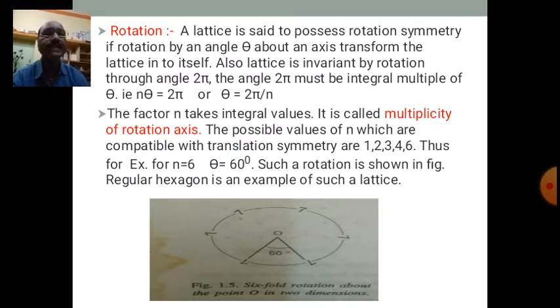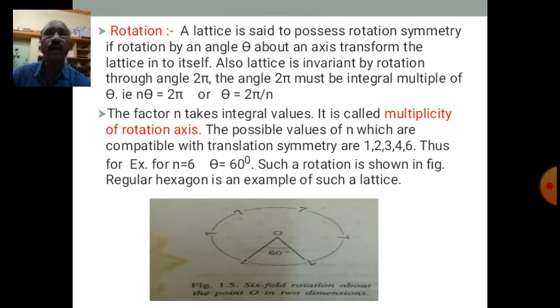Also, the lattice is invariant by rotation through angle 2 pi. If you rotate the lattice through angle 2 pi or 360 degrees, we reach the same place, so it is invariant. The angle 2 pi must be an integral multiple of theta.